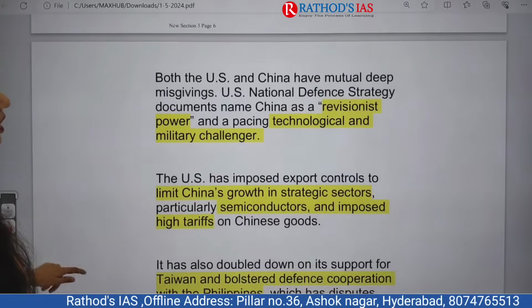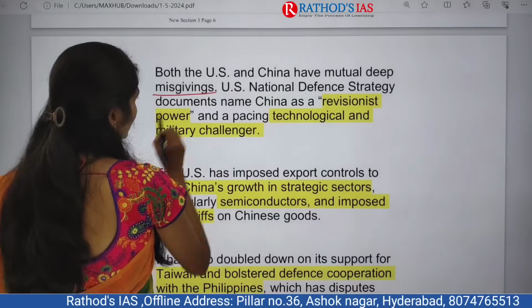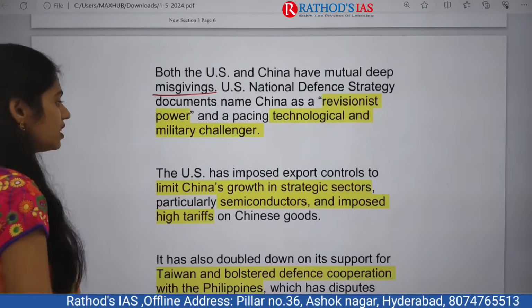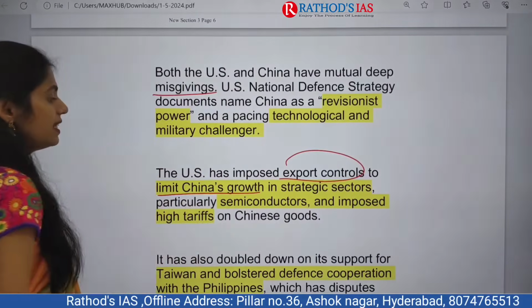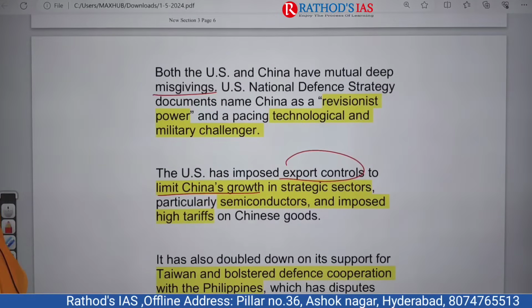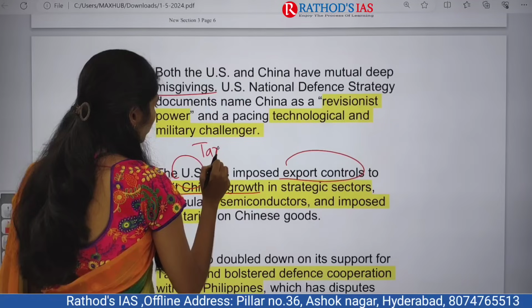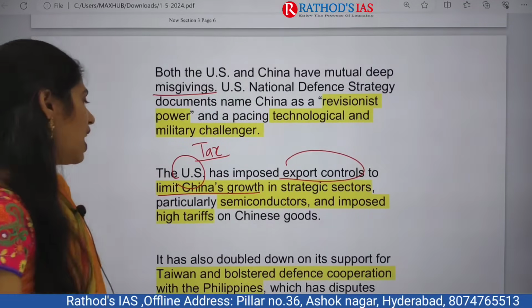And next one is, both the US and China have mutual deep misunderstandings regarding technological and military challenges. The US has imposed export controls to limit Chinese growth in some important sectors like semiconductors, because the US started imposing taxes or tariffs on the goods of China, especially semiconductors.